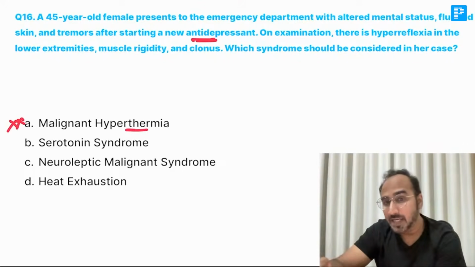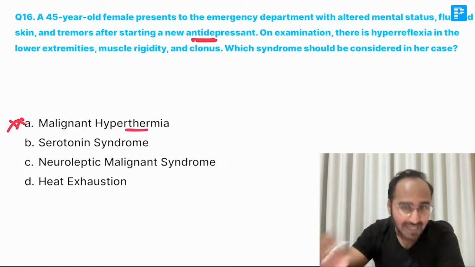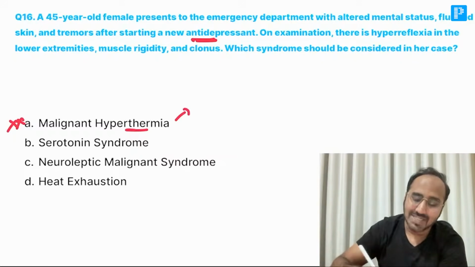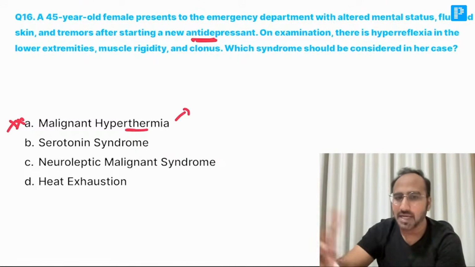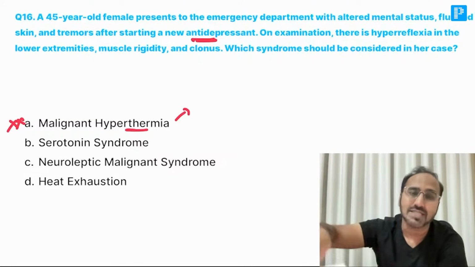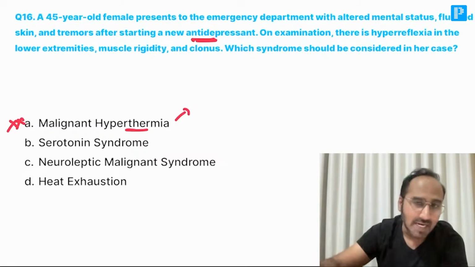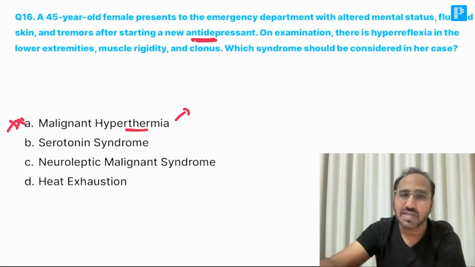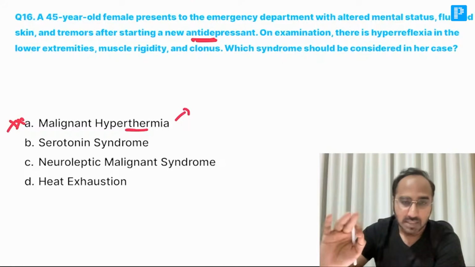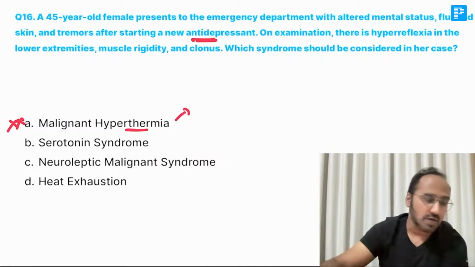Because there is no mention of any anesthetic agent over here. So, no anesthetic agent mentioned. That's why we are directly ruling out malignant hyperthermia. They have not mentioned any surgery also. If they had mentioned surgery during which something was given, then we would have thought about it. But malignant hyperthermia means they should be mentioning some anesthetic agent or the surgery.